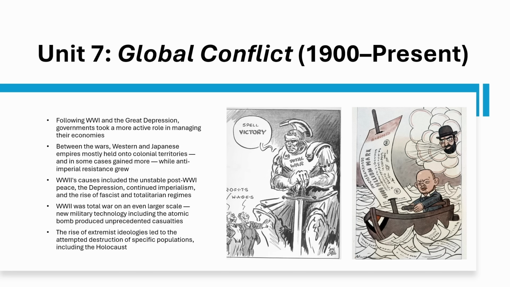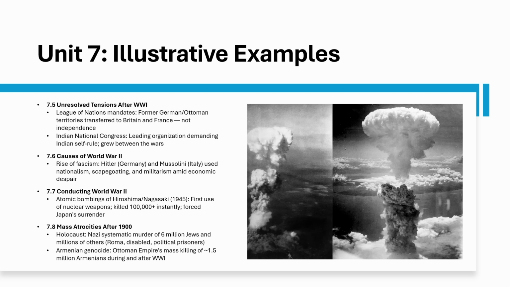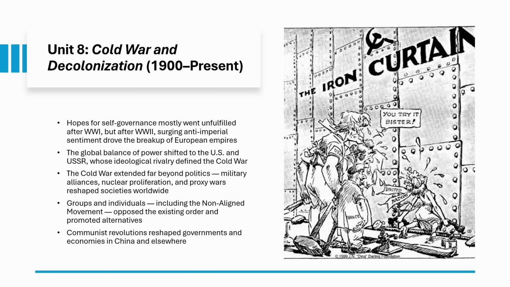That instability feeds directly into World War II, where Hitler rises through scapegoating, the atomic bomb changes warfare forever, and mass atrocities like the Holocaust and Armenian genocide define the era. Important examples to know are the Qing collapse, Mexican Revolution, alliance system, trench warfare, Great Depression, and Soviet 5-year plans. You should also consider League of Nations mandates, the Indian National Congress, rise of fascism, atomic bombings, the Holocaust, and the Armenian genocide. In Unit 8, Cold War and decolonization happened at the same time.